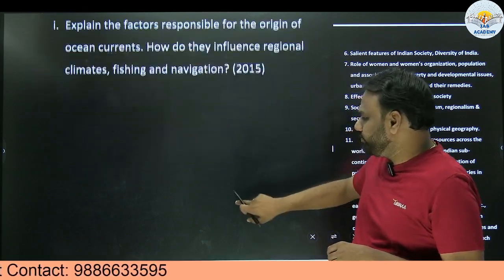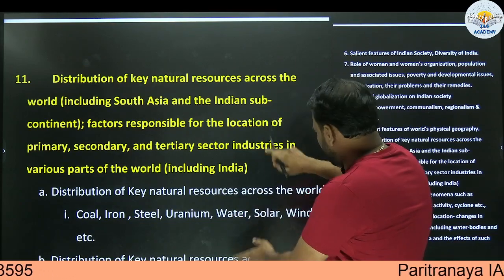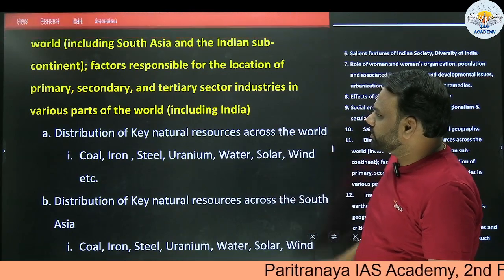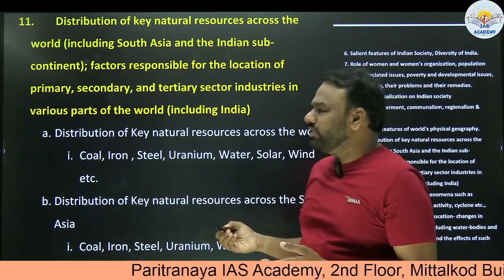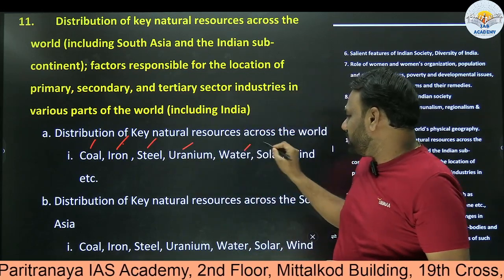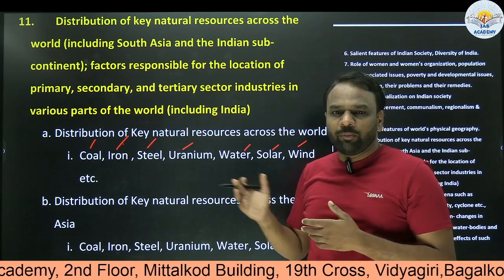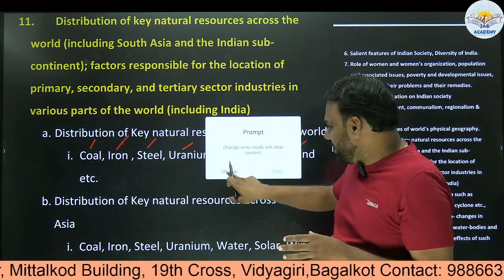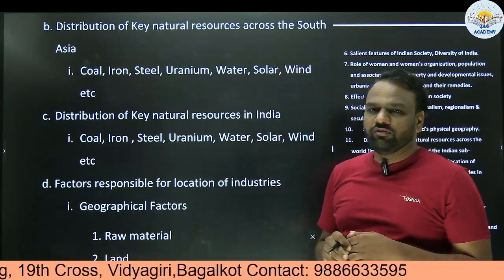Now next, distribution of key natural resources across the world, including South Asia and the Indian subcontinent. Which are the key natural resources? For the development of the nation or the world, we require these key natural resources, for example coal, iron, steel, uranium, water, solar, wind, etc. We need to know at the broader level where the concentration of a particular resource is more and where it is less. From the global perspective we need to know, and also within South Asia as well as within India.